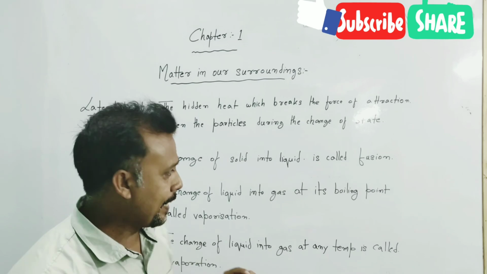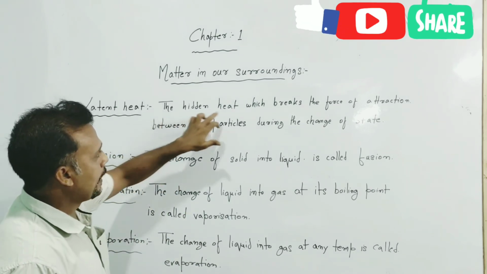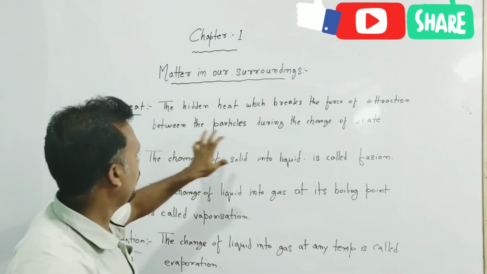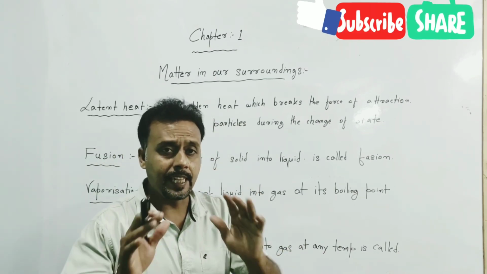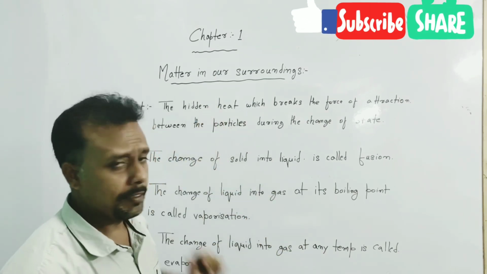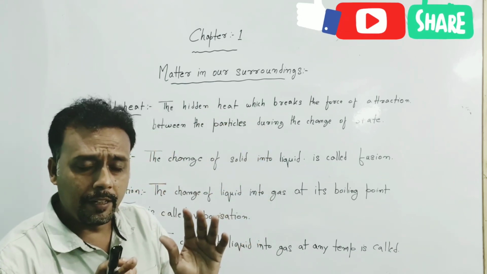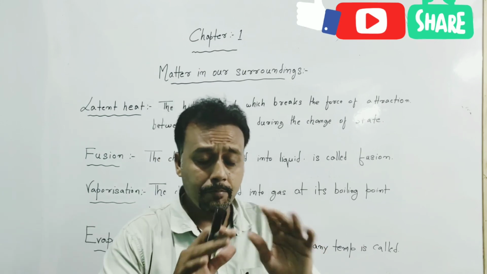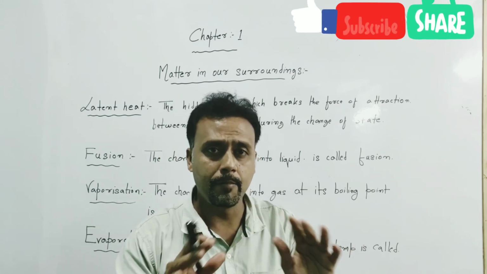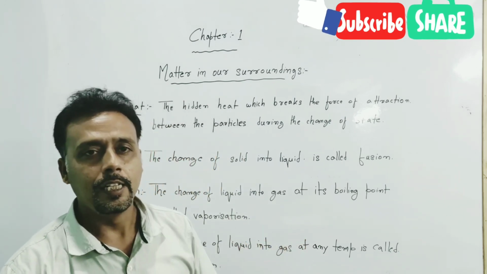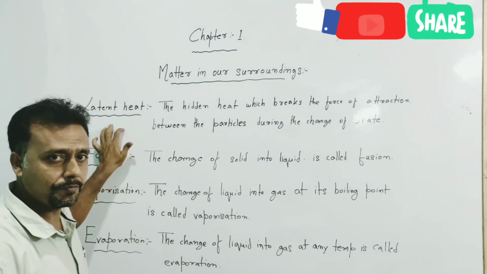So, the latent heat is the hidden heat which breaks the force of attraction between the particles during the change of state. It is the hidden amount of heat which changes the solid into liquid or liquid into gas without change in temperature. The temperature remains constant at that state. That hidden amount of heat is known as latent heat.